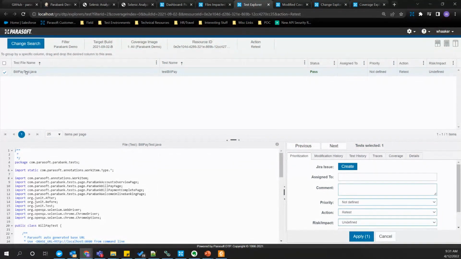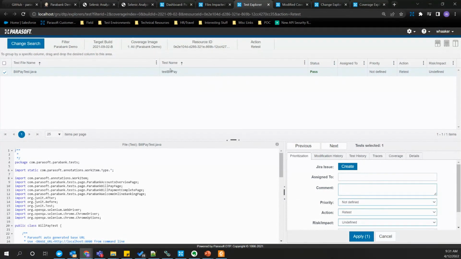And this can be especially useful when you have a large suite of manual tests you're capturing code coverage with, and you want to work with the team to determine what the optimal set of those manual tests is to rerun based on these code coverage analytics. And if we look for bill pay test, we get some really great details here. You'll notice some other things about DTP that are nice.